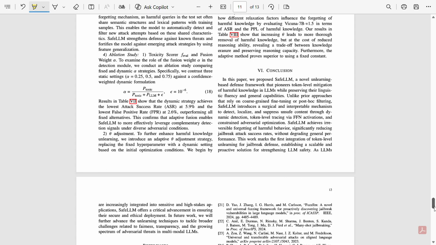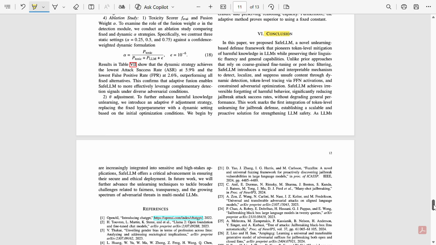And finally, we discuss the conclusion part here. In the conclusion, the paper ends with the main message that Safe LLM introduces a precise way to remove harmful behavior from language models. It detects harmful output, finds the harmful token, locates the harmful internal layer, and erases that memory without damaging the rest of the model. So this approach makes jailbreaks much harder and keeps a model safe and reliable. It shows that targeted unlearning is a strong, promising direction for building safer AI systems.